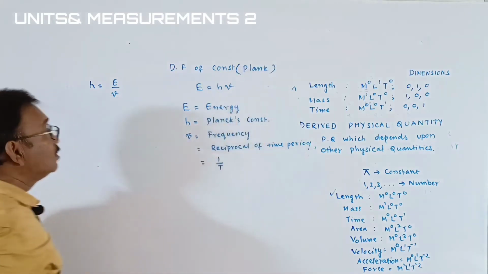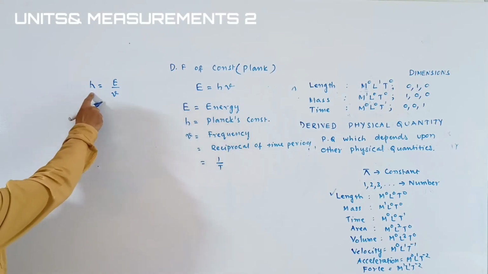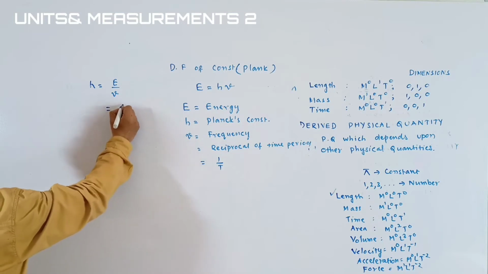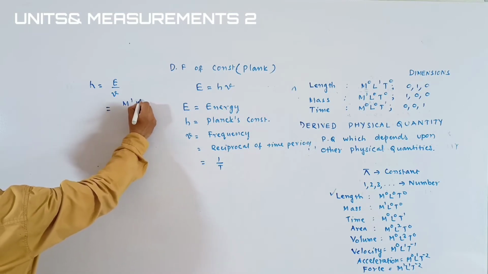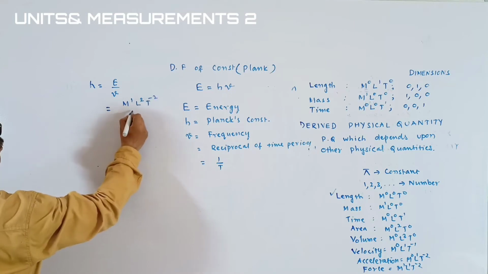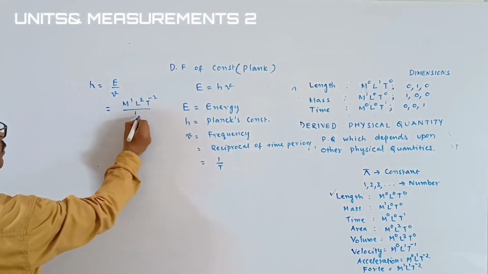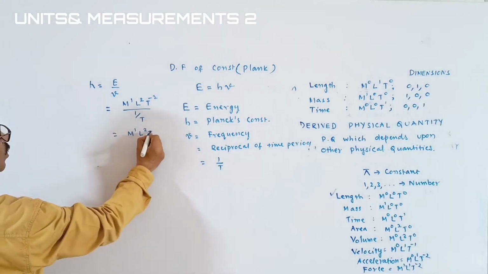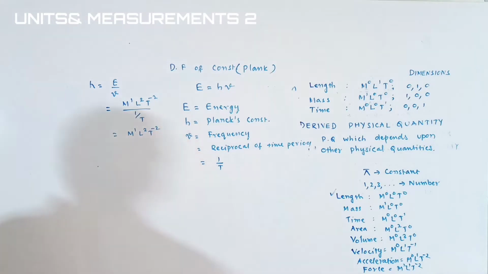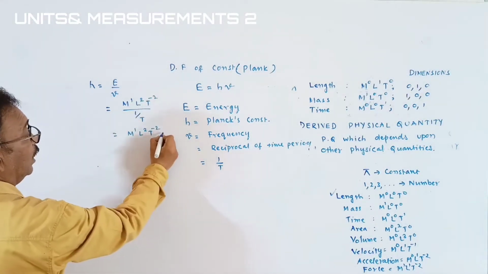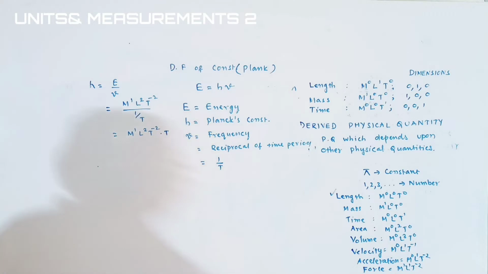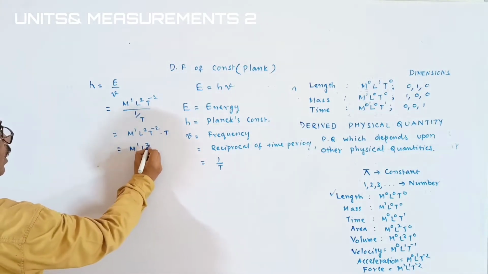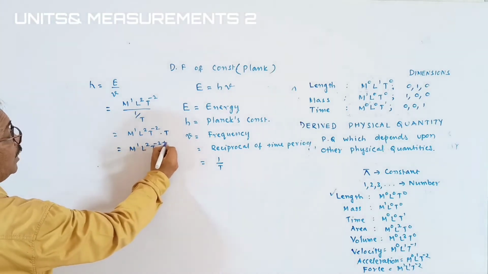Okay, students. Here h is the Planck constant. You know that energy has the dimensional formula of what? Earlier we got that it is M1, L2, T inverse 2. Frequency is 1 by t. Dividing by it, it can be written as M1, L2, T inverse 2 plus 1.